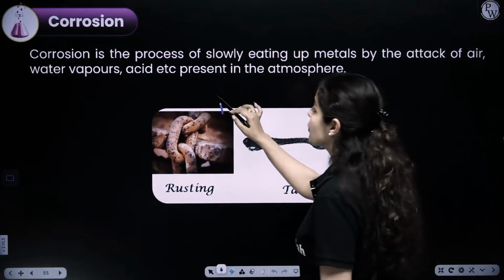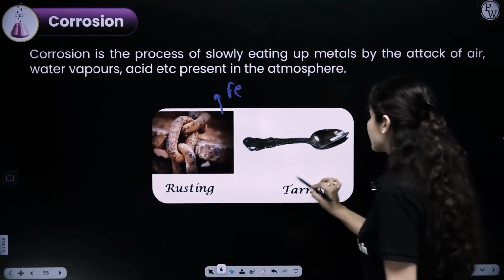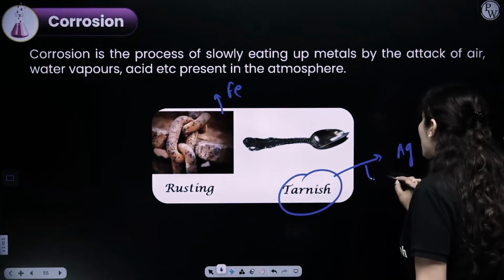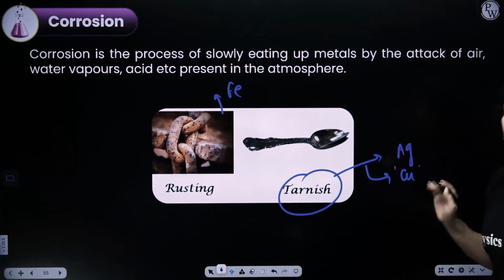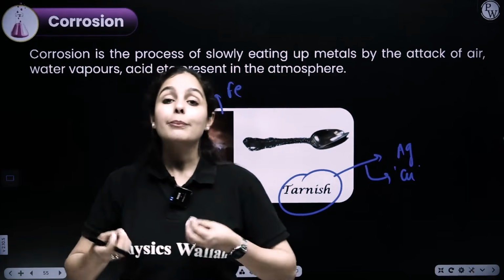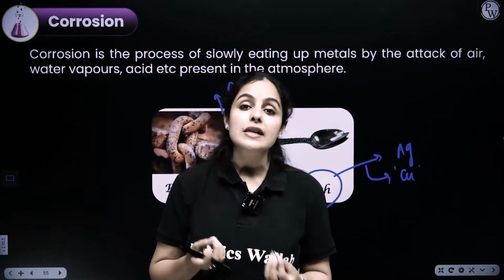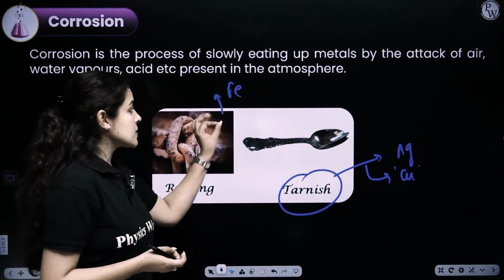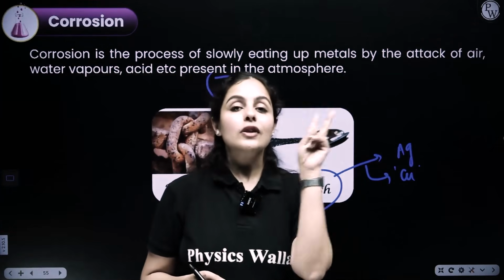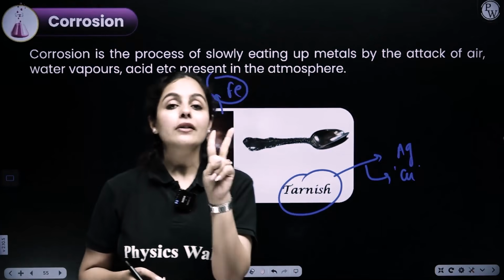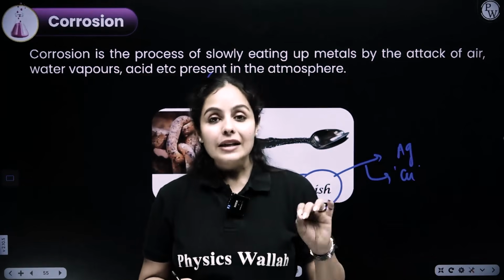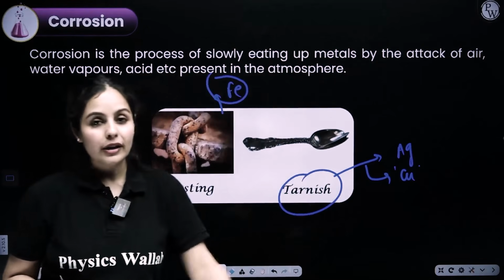Rusting is a term which is specifically used for iron, and tarnishing is a term used for the corrosion of silver or any other metal like copper. Copper after tarnishing turns green. Silver after tarnishing turns black in color because of the formation of silver sulfide. If somebody asks you what the conditions required for iron to get rusted are, there are two necessary conditions: air and moisture. That is something which is usually asked for 1 mark in your paper.